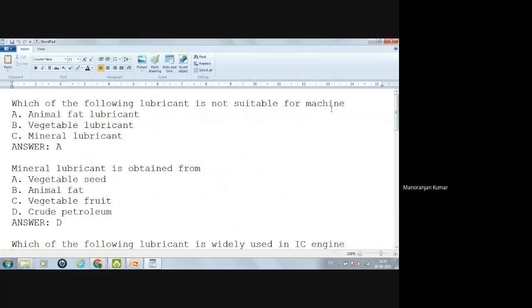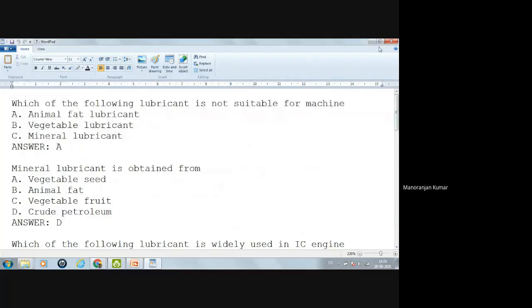So what have we learned today? We have learned the purpose of lubrication. The lubrication system helps to reduce the frictional effect created by the different components of an IC engine. If lubrication is not there, friction will be more, and if friction is more, then wear will be there.